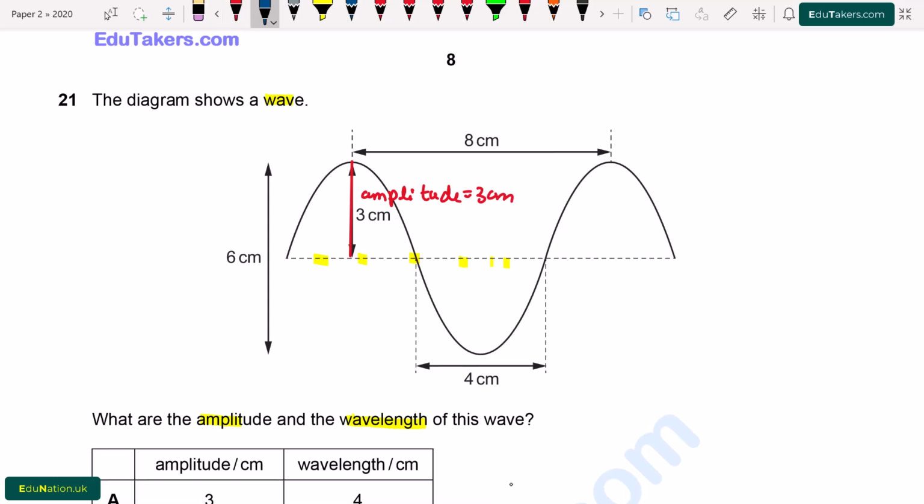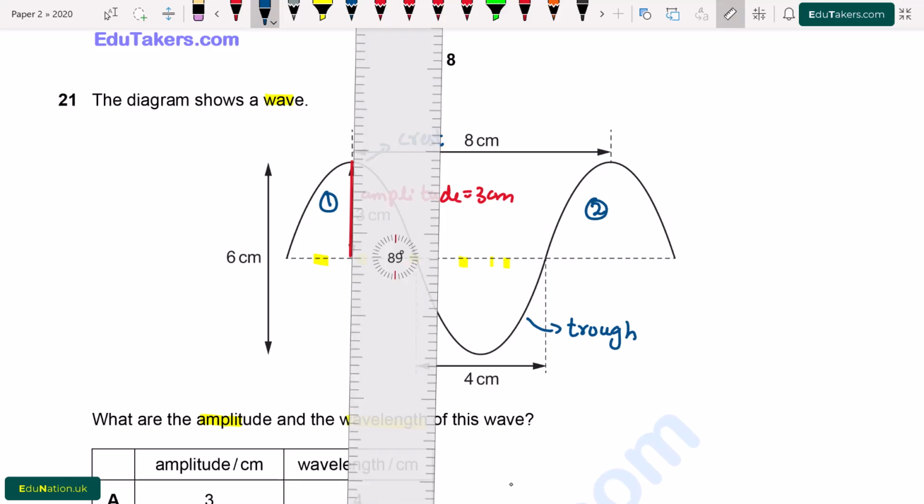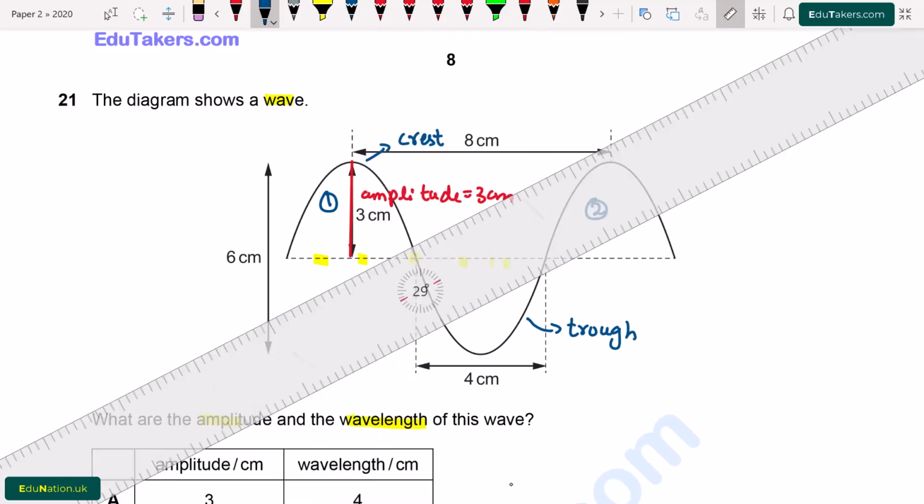Wavelength is the distance between two consecutive crests or troughs. The portion of the wave that is above the mean line is basically crest, and the portion of the wave that is below the mean line, this is trough. So the distance between two consecutive crests or troughs is known as wavelength. So first crest is this, while the second crest is this.